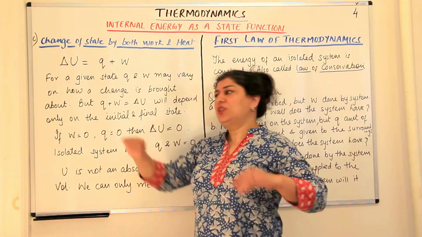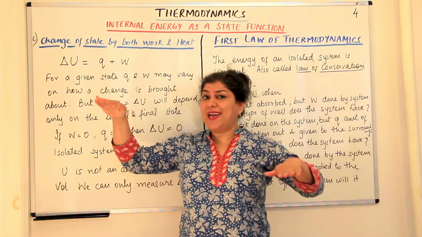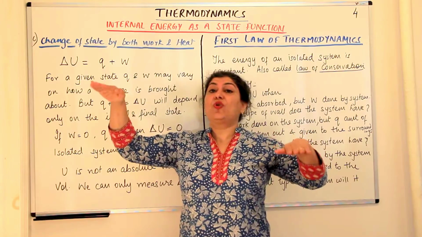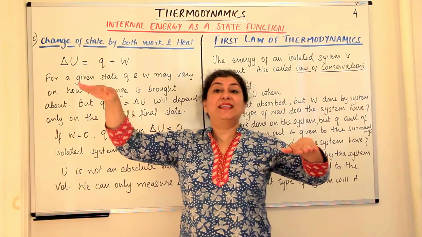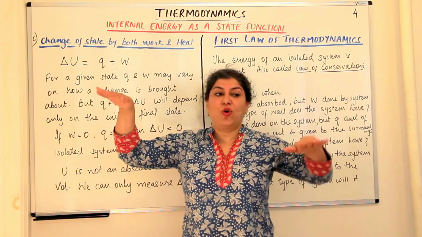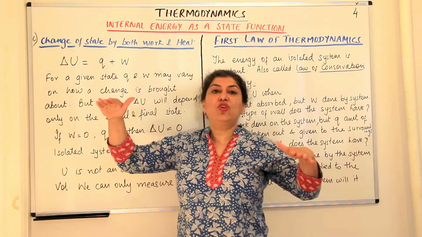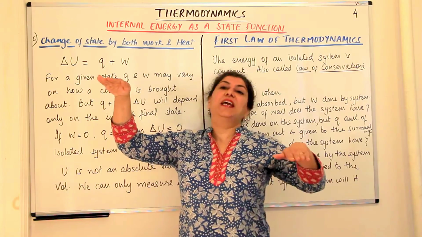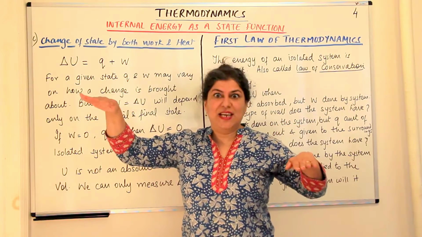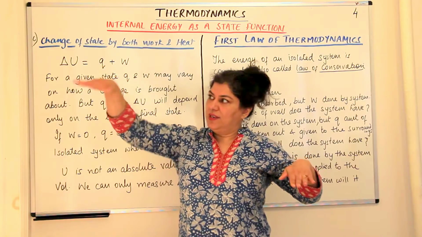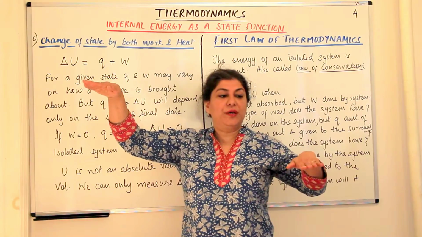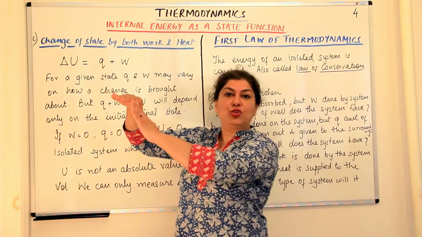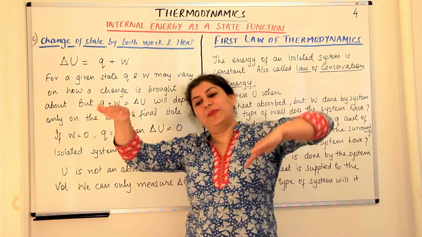But remember, whatever the state, state A and state B, I told you that the state variables of state A and state B do not depend on the path of the reaction. It does not depend on how the internal energy was changed. The internal energy at A and B will still be fixed. It is a fixed value here, and a fixed value here, and you may use heat to come from here to here, or you may use work to come from here to here, or you may use a mixture of both.